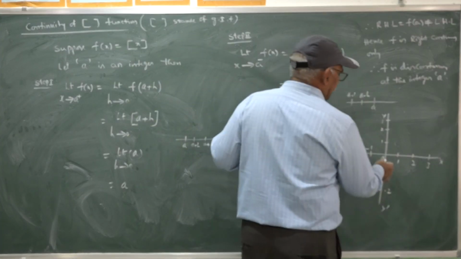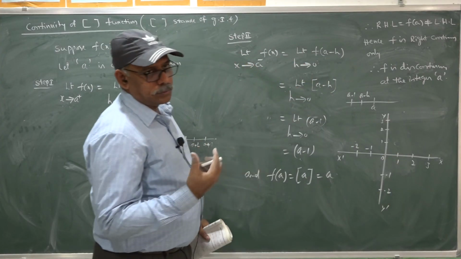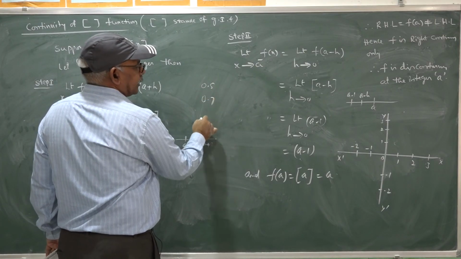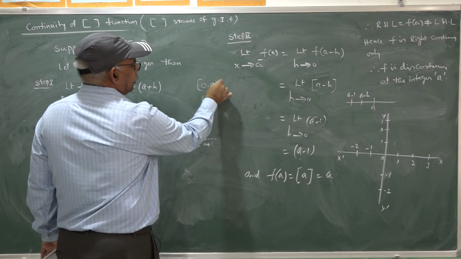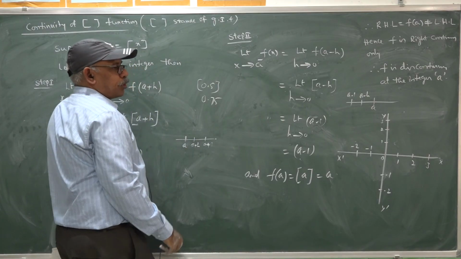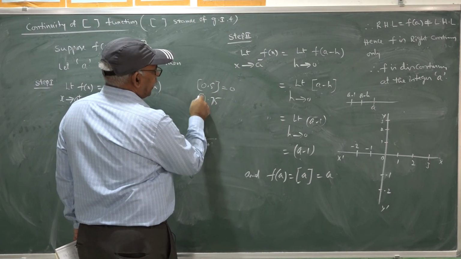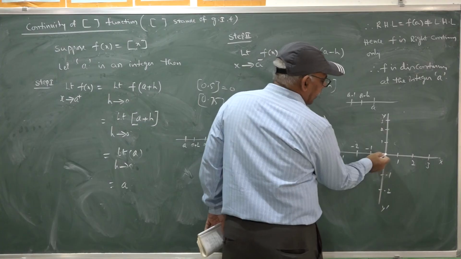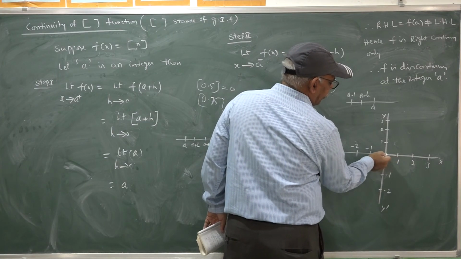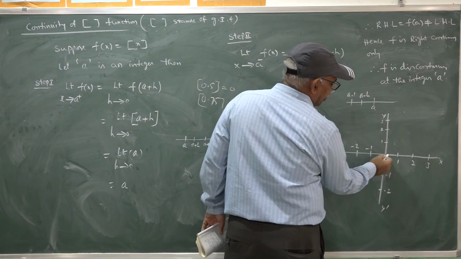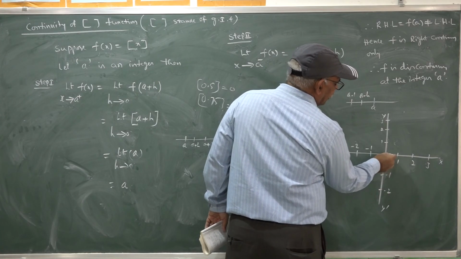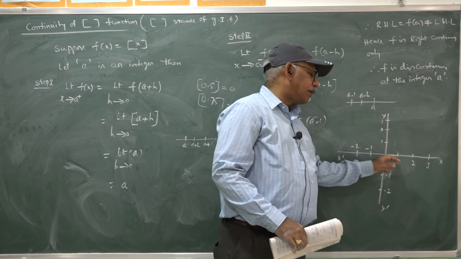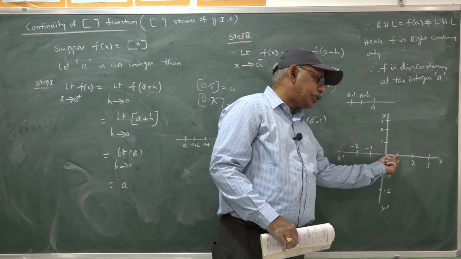Once you consider a value that lies between 0 and 1, like 0.5 or 0.7, the functional value step 0.5 is 0, step 0.75 is 0, step 0.63 is 0. So once the value lies between 0 and 1, including 0 but except 1, f(x) is 0 itself.